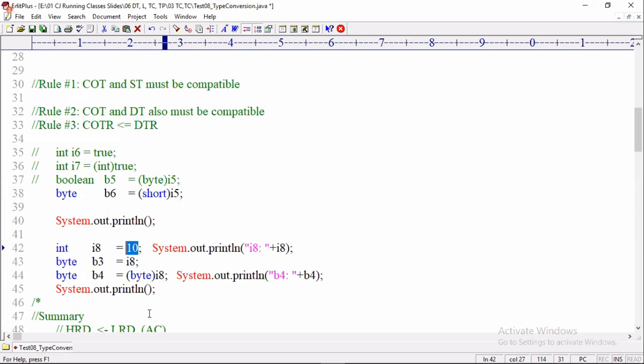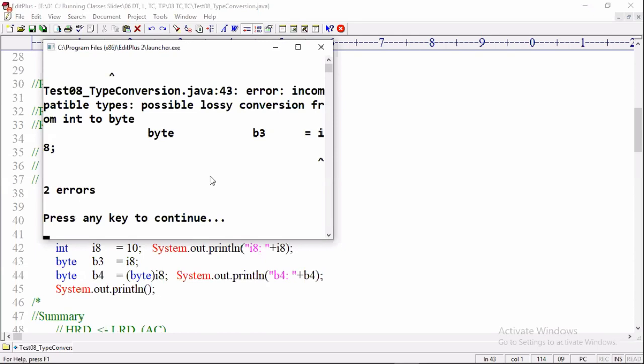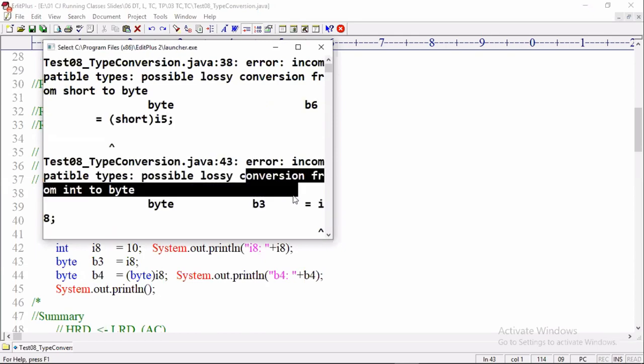So the first 3 bytes are gone if I assign into 2 byte. So there is a value loss, right? 3 bytes of value loss. That's why it is throwing an error. With a cast, we are informing the compiler: even though we miss the 3 bytes, no problem, please discard. Then we get the same value, right? So let me show you the compile time error first. Incompatible types, possible lossy conversion.